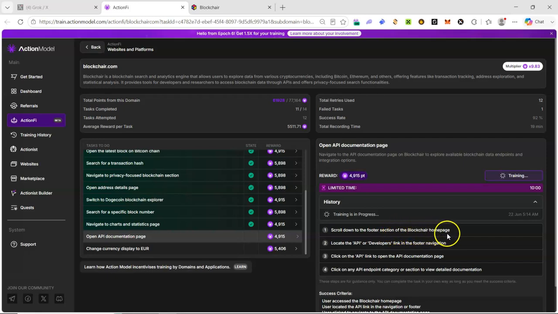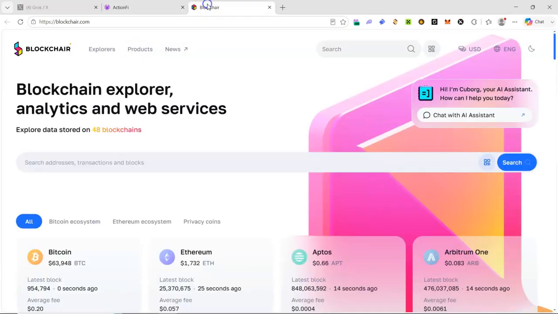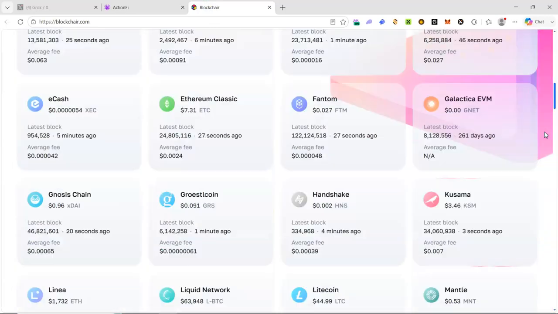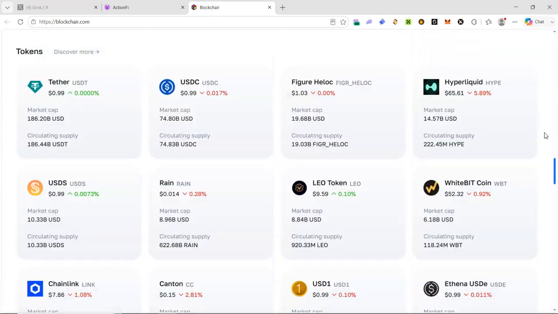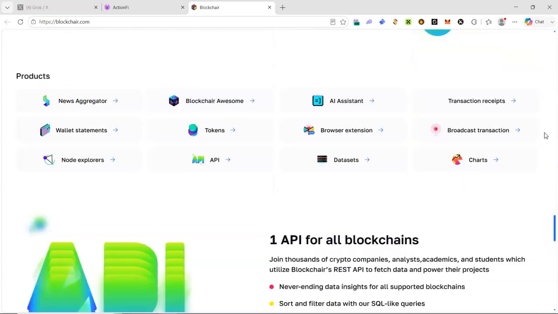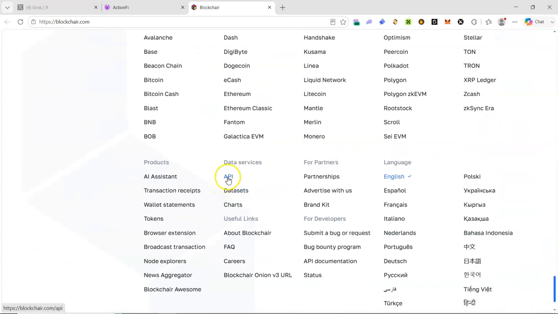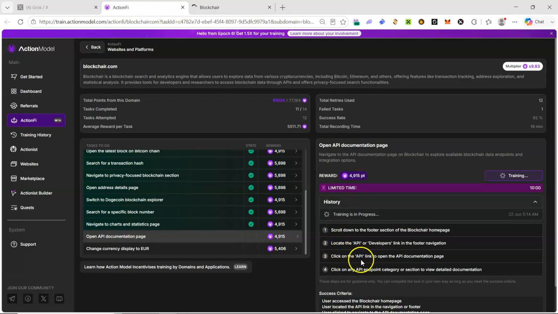So what they are saying here, scroll down to the footer section of the blockchain homepage. So we are going to just scroll down here. Then once we are done here, we'll look for API. We'll click on it. Then what next? And click on the API link to open API document. Click on any API endpoint category.